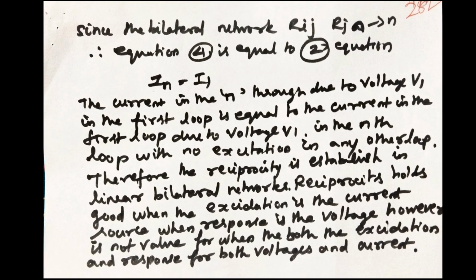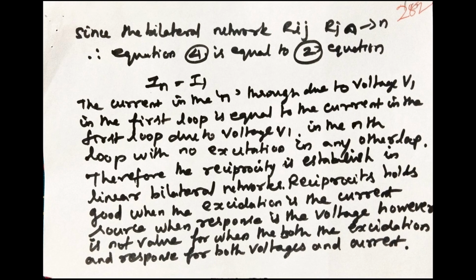Since it is a bilateral network, Rjn is equal to Rnj, therefore equation 4 is equal to the second equation. In is equal to I1. That is very important for the reciprocity theorem. The current in the nth loop due to voltage V1 in the first loop is equal to the current in the first loop due to the voltage V1 in the nth loop, with no excitation in any other loop. Therefore, reciprocity is established in a linear bilateral network.